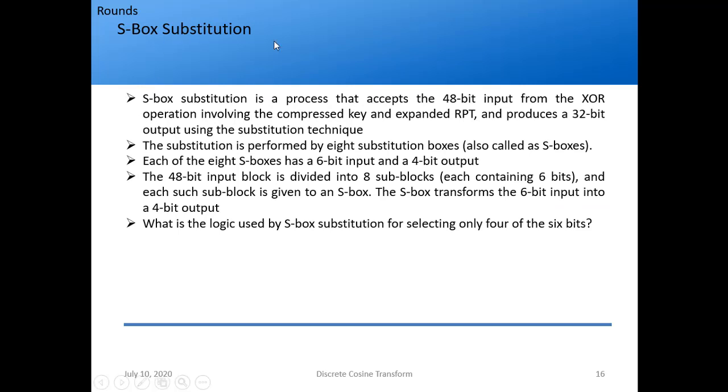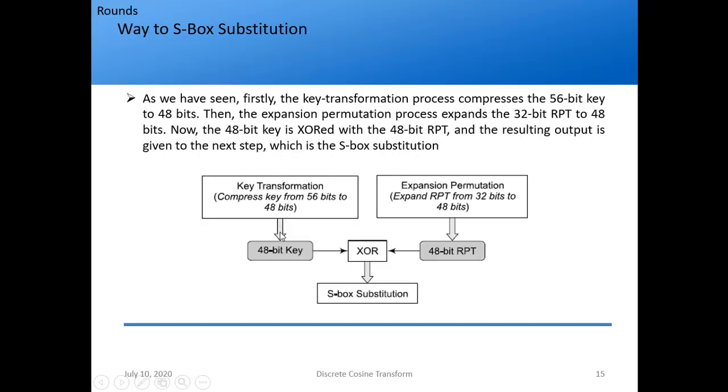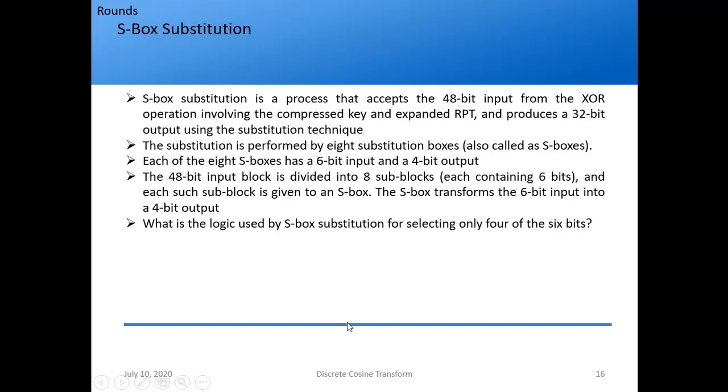So let's see what S-box substitution is. S-box substitution is a process that accepts the 48-bit input from the XOR operation involving the compressed key and expanded RPT and produces a 32-bit output using the substitution technique. So what were the inputs? 48 bits. And it is generating 32 bits. The question is how it generates 32 bits. That we'll see further.